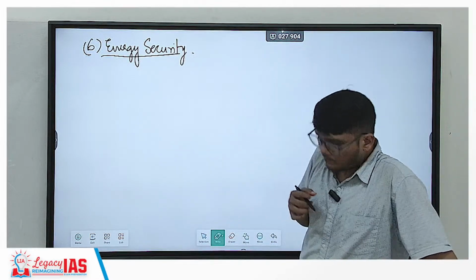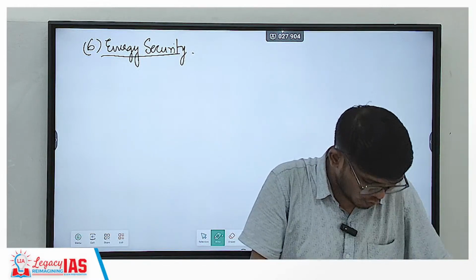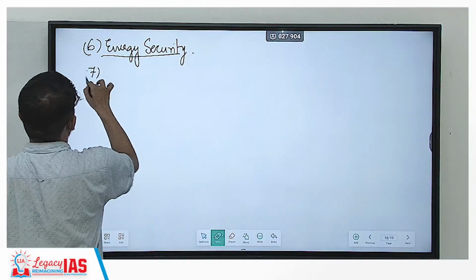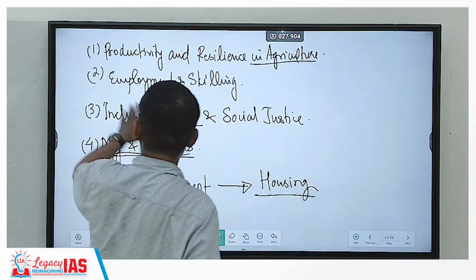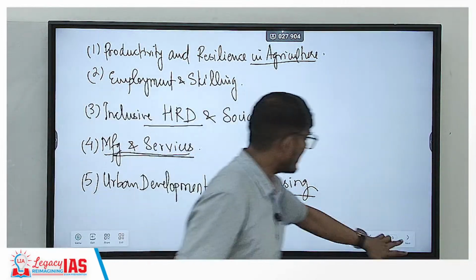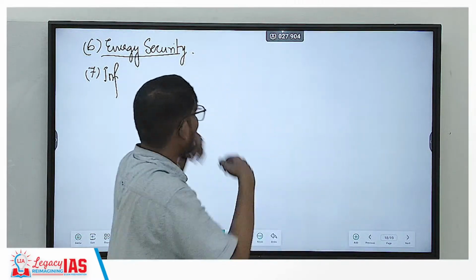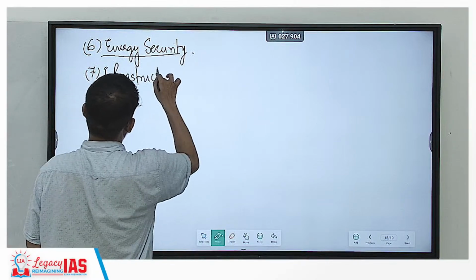So basically, focus would be there on renewable source of energy rather than non-renewable sources of energy. Then there is infrastructure. Infrastructure would always be there, because everything you do, any point you talk about, infrastructure would be required. Infrastructure is the prerequisite which is required in every sector. So infrastructure is there.